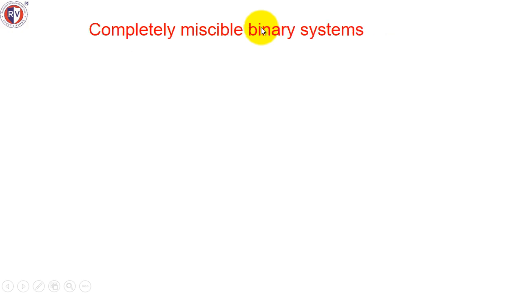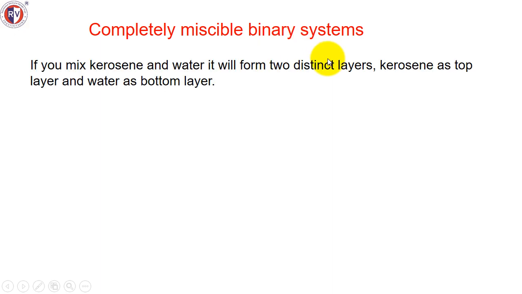Let us first understand the meaning of completely miscible binary systems. Binary systems means there will be two components. One example is if you mix kerosene and water, it will form two distinct layers, kerosene at the top and water at the bottom, organic and inorganic layers, as they call them. You will be able to see kerosene and water separately, so it will look like two liquids. This is called a completely immiscible system.